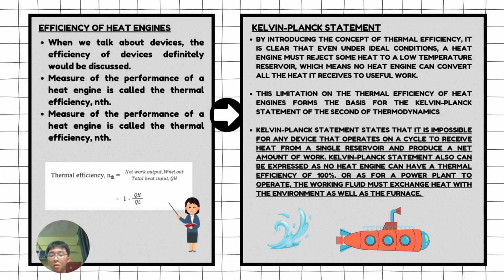When we talk about heat engines, you will definitely come to the measure of the performance of heat engines, which is called thermal efficiency. By introducing the concept of thermal efficiency, it is clear that even under ideal conditions, a heat engine must reject some heat to a low-temperature reservoir, which means no heat engine can convert all of the heat it receives to useful work. This limitation forms the basis of Kelvin-Planck's statement, which states that it is impossible for any device that operates on a cycle to receive heat from a single reservoir and produce a net amount of work. Kelvin-Planck's statement can also be expressed as: no heat engine can have a thermal efficiency of 100%.